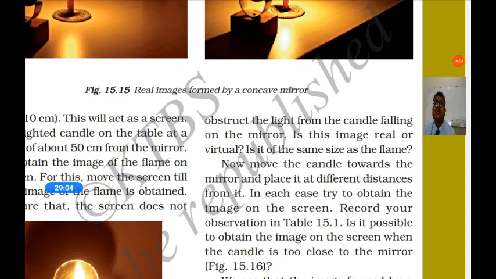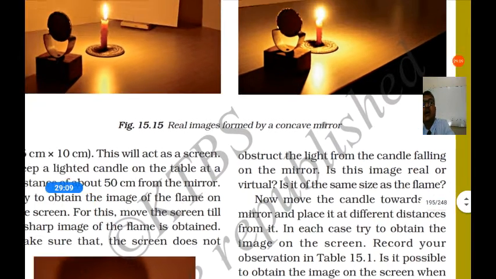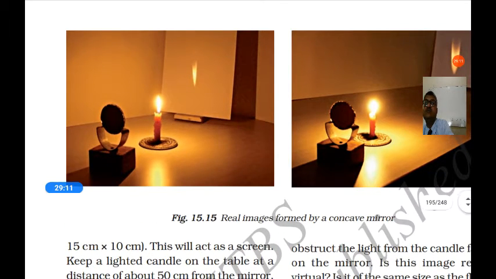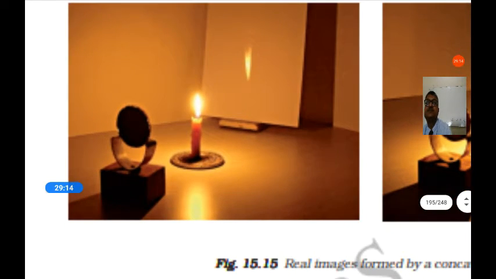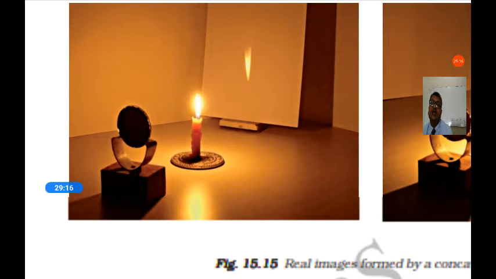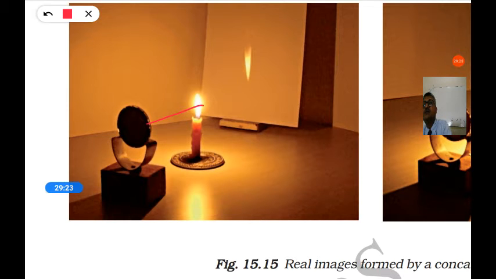So is this image real or virtual? Is it the same size as the flame or not? If you see here, it is shown that the light of the candle first falls on the concave mirror, and that light is falling on the screen. And you can see the candle is erect but the image is upside down.